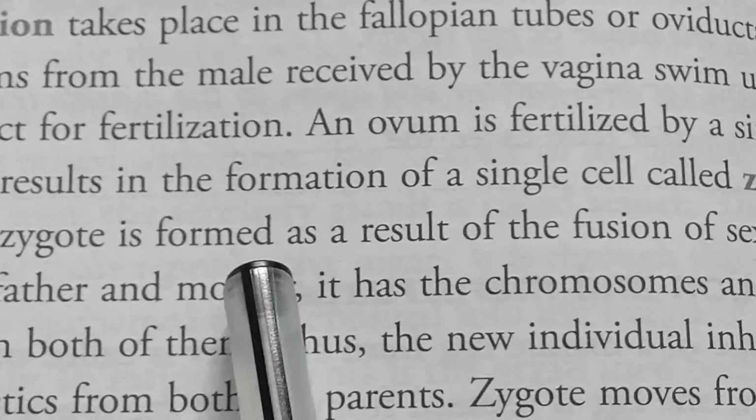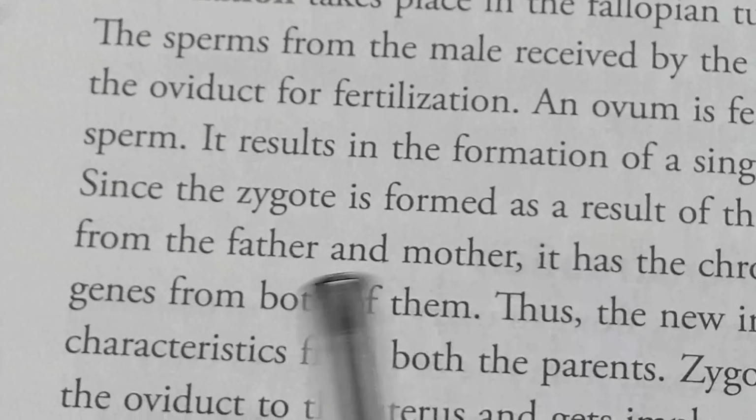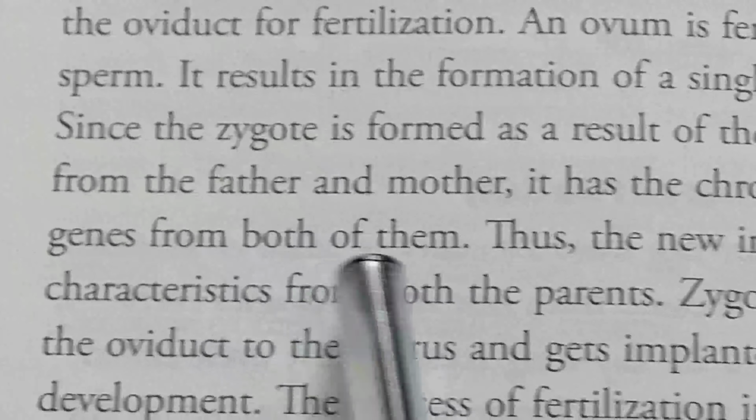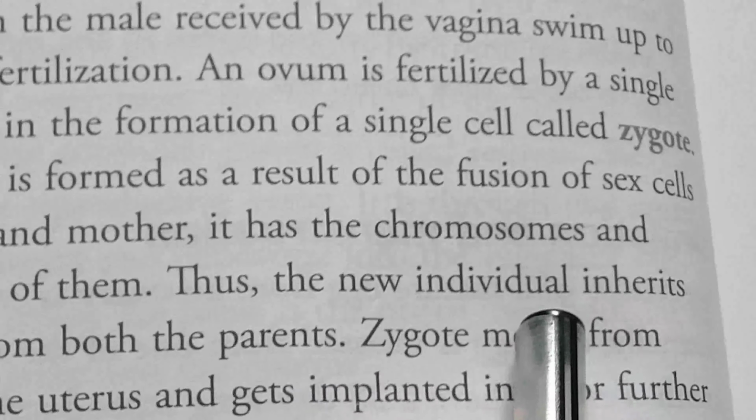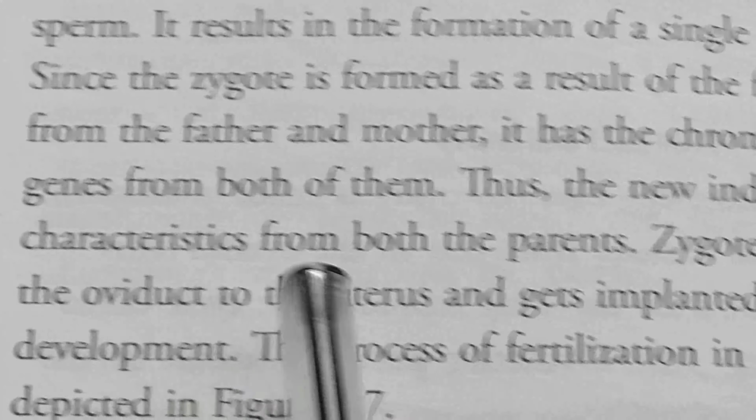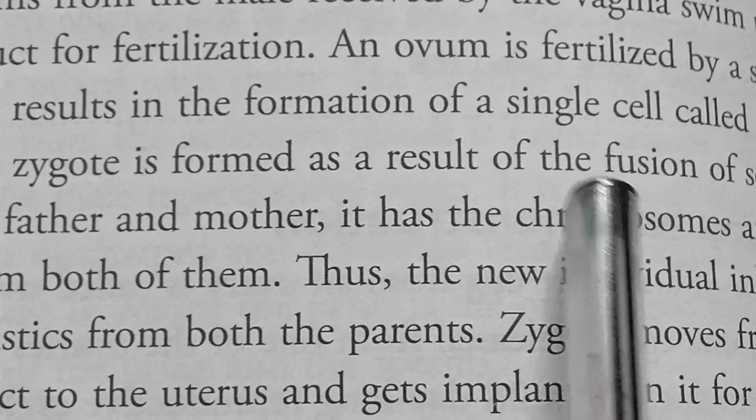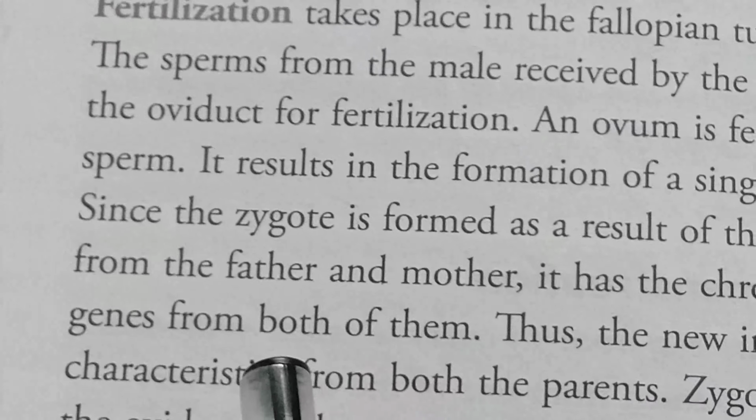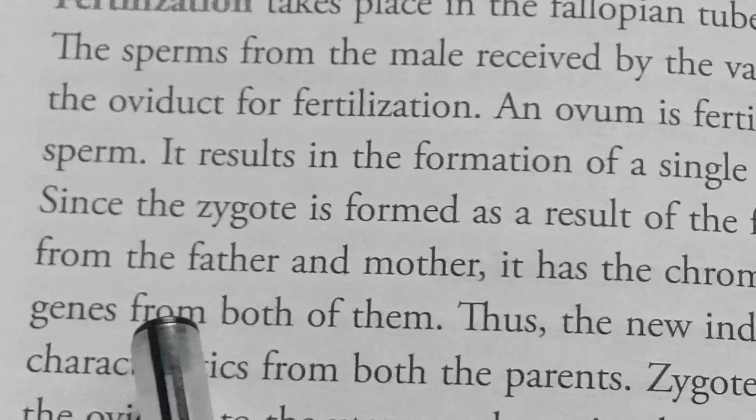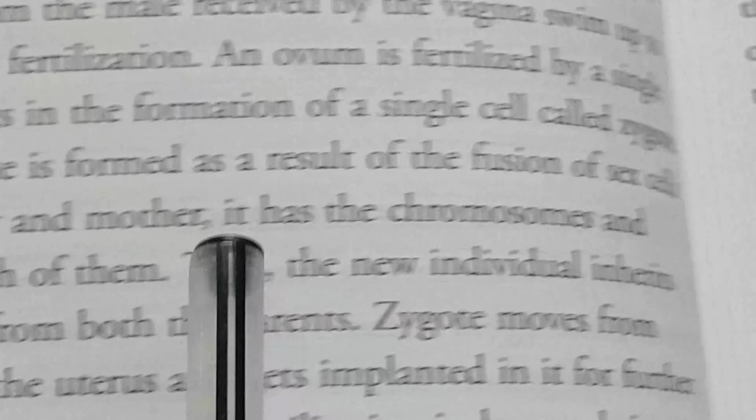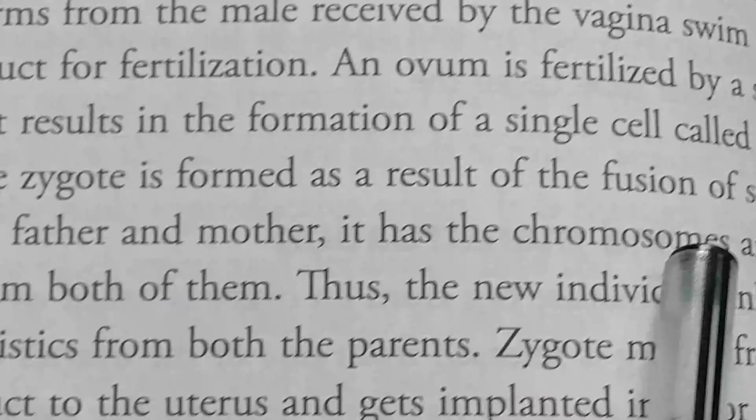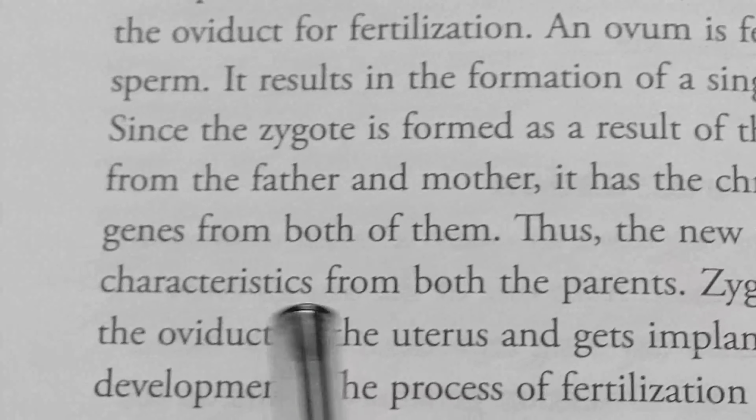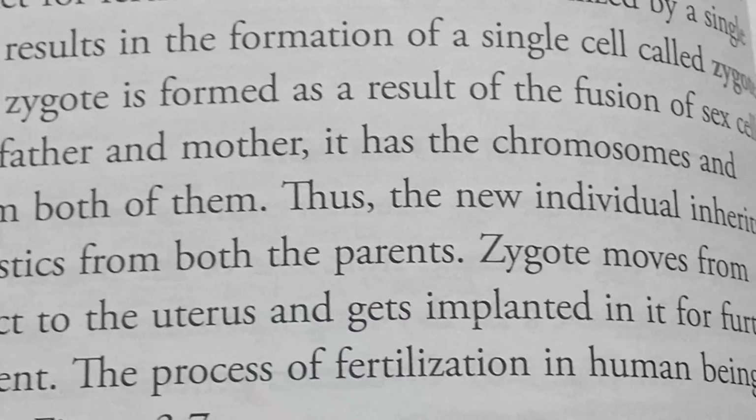Since the zygote is formed as a result of fusion of sex cells from the father and mother, it has the chromosomes and genes from both of them. Thus, the new individual inherits characteristics from both parents. So, when the fusion of sex cells takes place, basically chromosomes and genes provide the genetic characters to the new individual. That's why the individual inherits these types of characteristics from their parents.